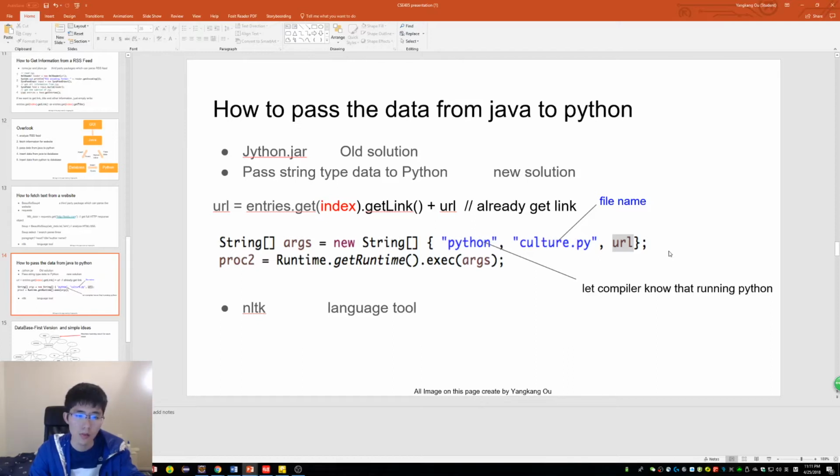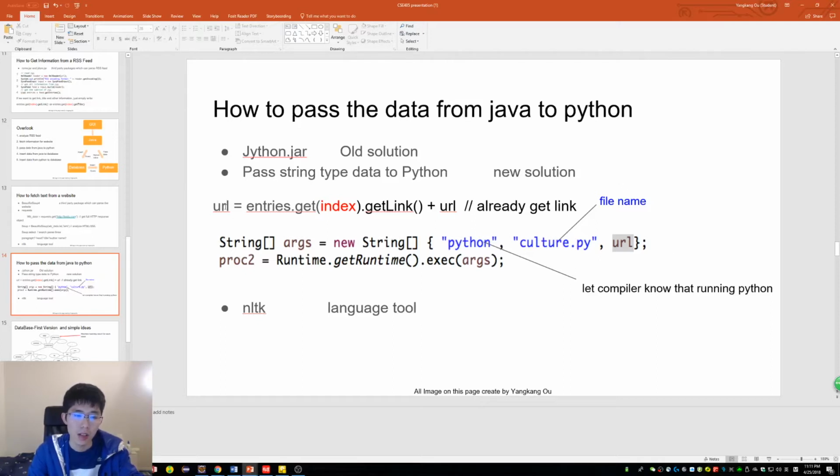Because the JSON is very easy to use, we can just write a Python code in Java compiler, and it can return any type of data, such as int, array, string. But it doesn't allow the third-party package, such as NLTK, beautiful soup, which is our requirement. So we have to give up this option, and then we choose the second option, which is pass the string type of data to Python.